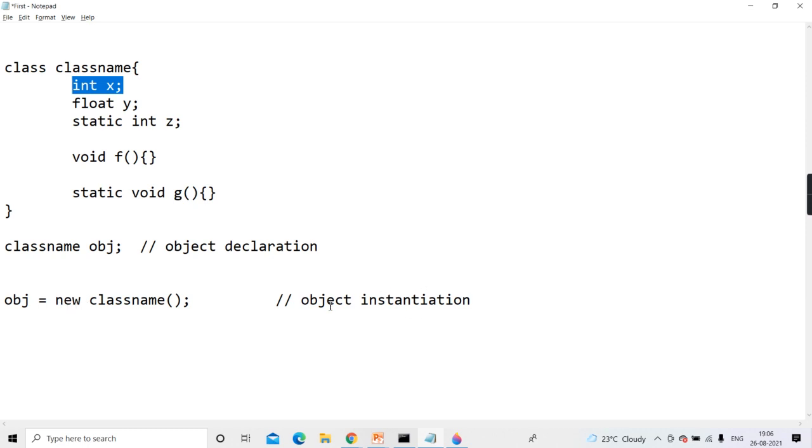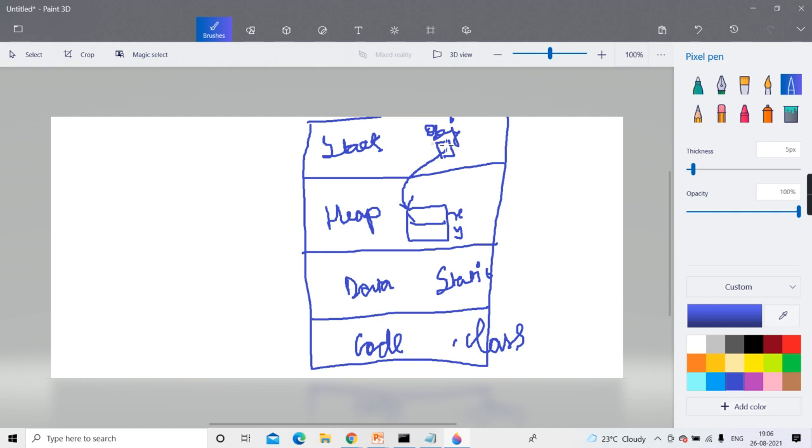So object instantiation and object declaration are two parts. In Java, when you write the class name and the variable name, only the object is declared. Means in short, only a reference variable is created, or you can say only a key holder is created in my house. I've just created and kept a key holder. Getting?